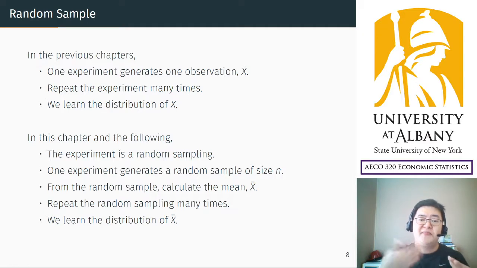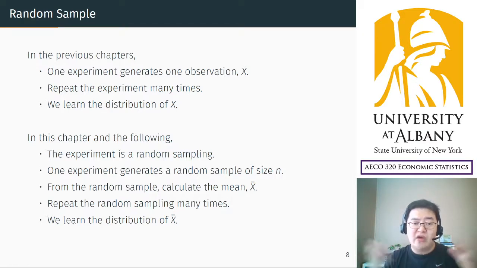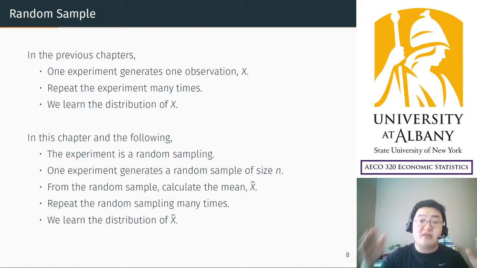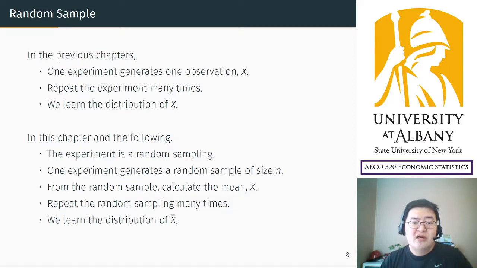So each time the outcome may be different. After collecting all the outcomes, you can see the distribution. That was the approach in the previous chapters. But in this chapter and in the following chapters, our main focus is on random sampling. So generating a random sample is random sampling. So the experiment is a random sampling, generating a random sample.